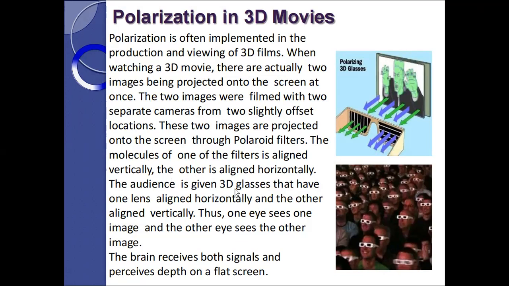The audience is given 3D glasses that have one lens aligned horizontally and the other aligned vertically. Thus, one eye sees one image and the other eye sees the other image. The brain receives both signals and perceives depth on a flat screen. This is another example of polarization in our real life.